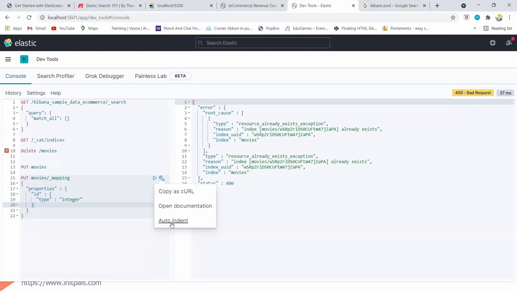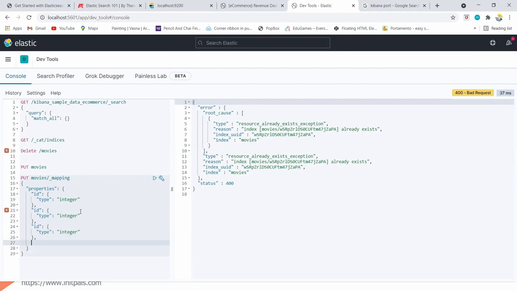I can also auto format. So let me copy paste. I want to add 4 columns: ID, name, year, and director.